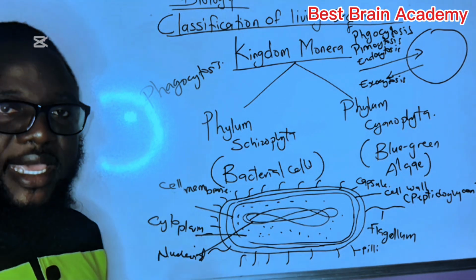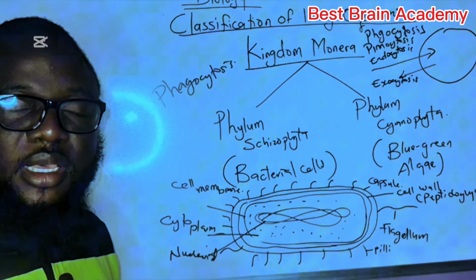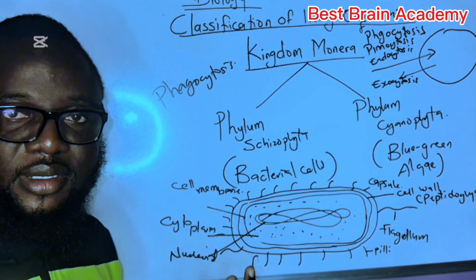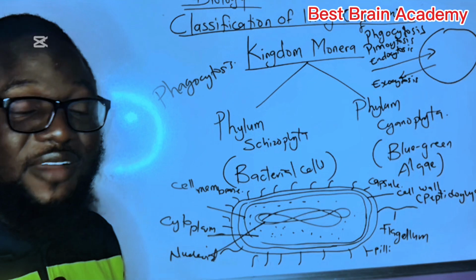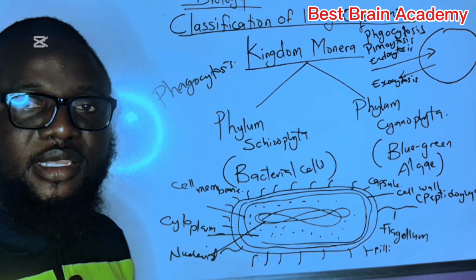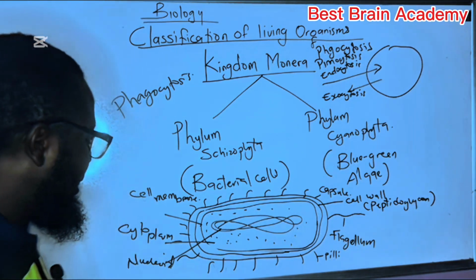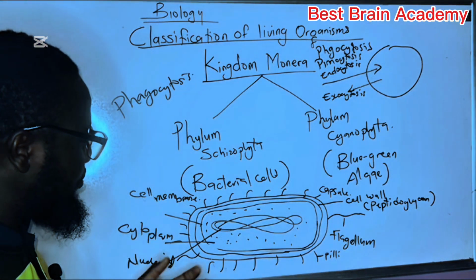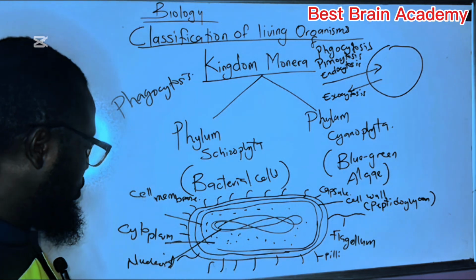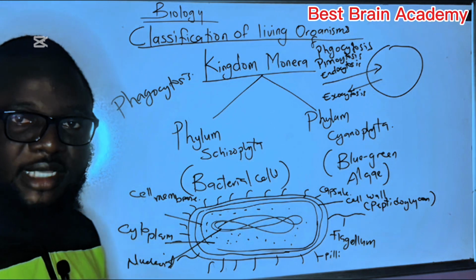The question you have to pay attention to, I saw it in one of the exams, they asked where the chromosomes of kingdom Monera are found. So it means that they are found suspended in the cytoplasm. All right, so the next thing is that since prokaryotic cells lack a nucleus, they have all their organelles suspended in this cytoplasm.